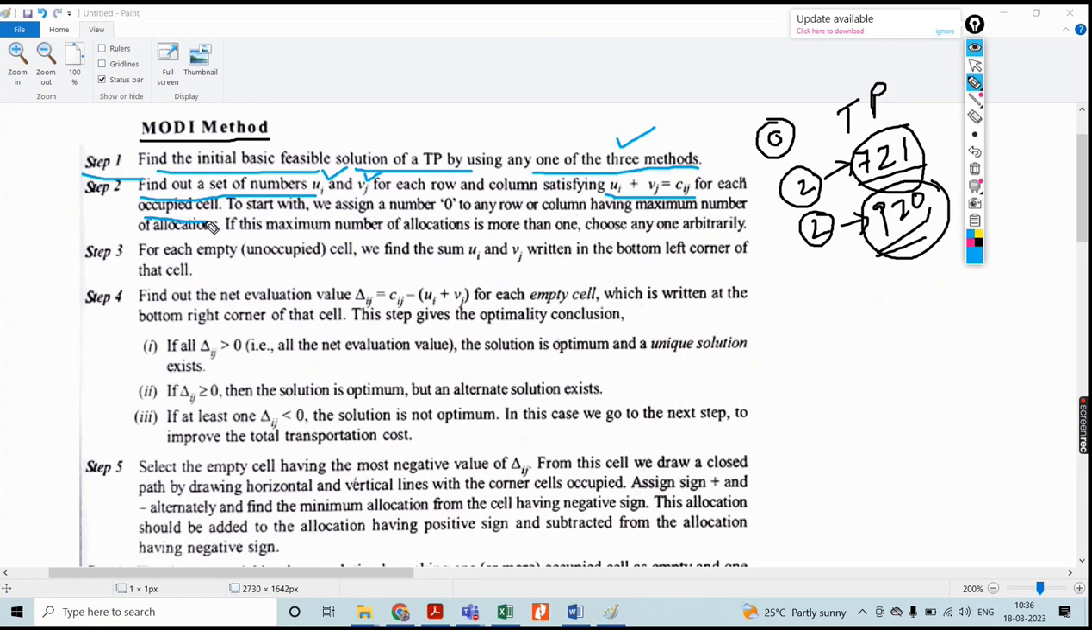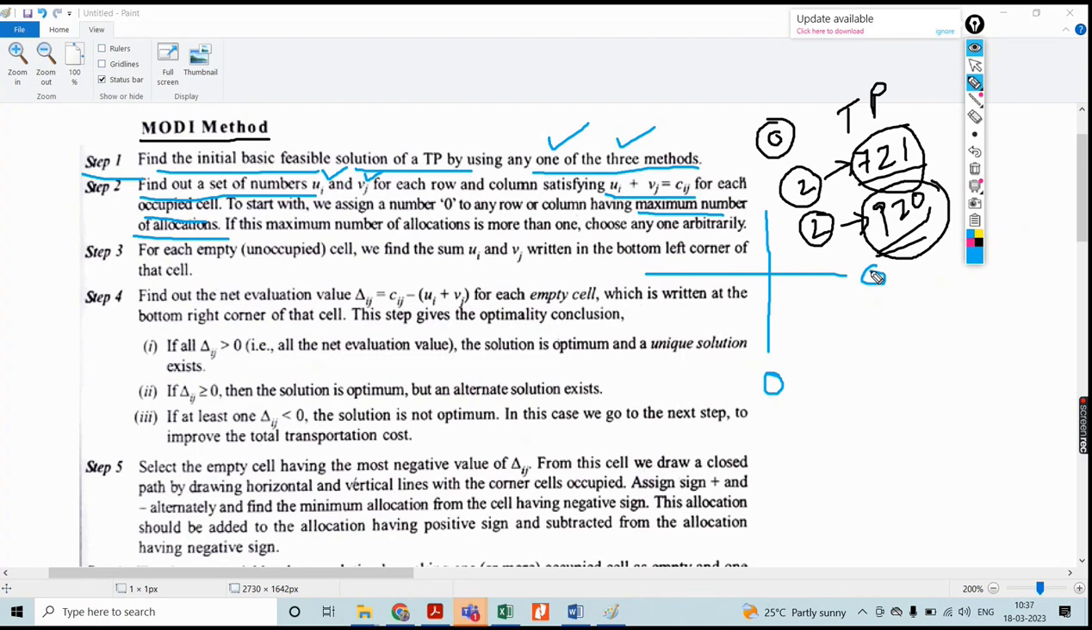Whatever transportation problem solution you got by using any one of the three methods of transportation solution, in that you have to find the maximum number of allocations, with respect to the row or with respect to the column. That element you have to make a 0. Whether with respect to the column or with respect to the row, any one you can do, not for all.